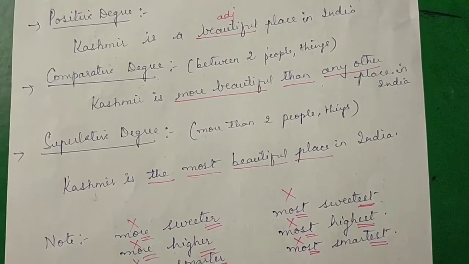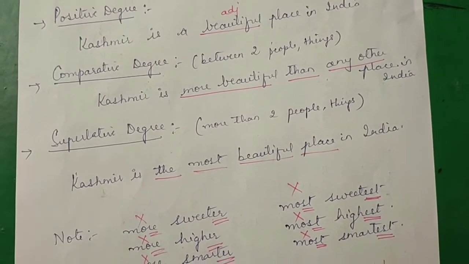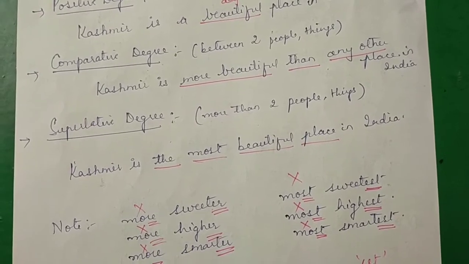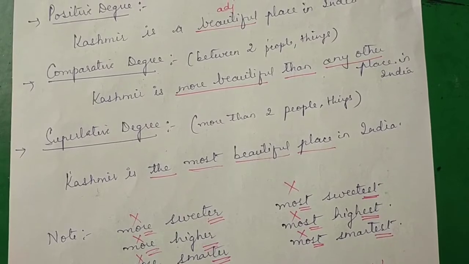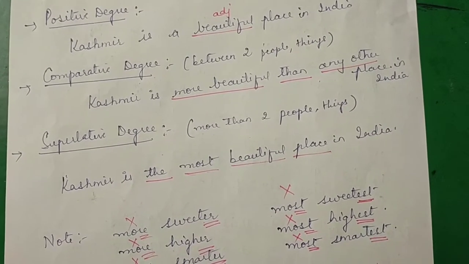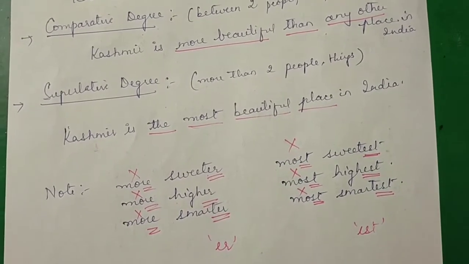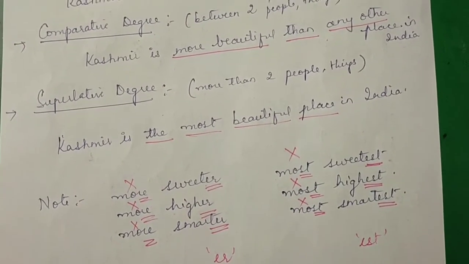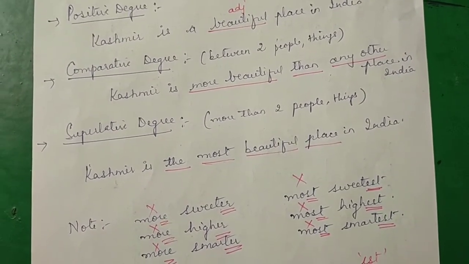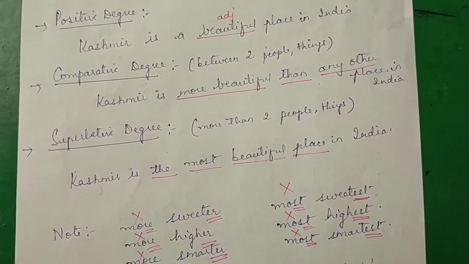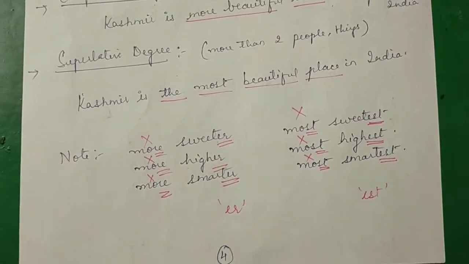Then the third one is the superlative degree. If there are more than two people or things, we use the superlative degree. Kashmir is the most beautiful place in India. So it also gives the same meaning that no other place in India is as beautiful as Kashmir, which is also the positive degree. Right? So Kashmir is the most beautiful place, most beautiful. In the superlative degree, we have the definite article the. So no other place is as beautiful as Kashmir is an example for the positive degree, and Kashmir is the most beautiful place in India is the example for the superlative degree.